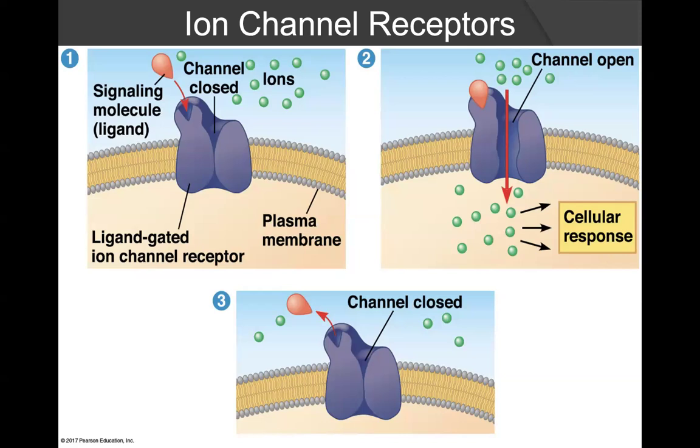Please keep in mind that this is only one way that these ion channels can act. You can also have them open in the natural state, and ligand binding would then cause them to close. And conversely, when the ligand would be removed in that case, the channel would then become open again.